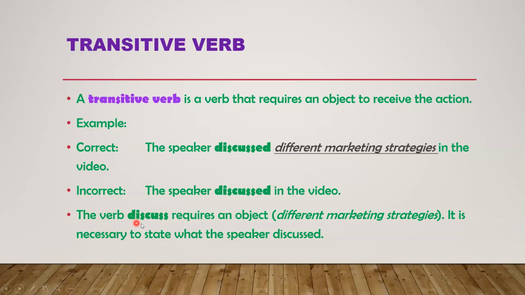Now, the verb discuss requires an object, different marketing strategies. It is necessary to state what the speaker discussed. It is very necessary, dear students, with transitive verbs, that the object is very important. But intransitive verbs never carry an object. Understand, dear students? We will move to next.